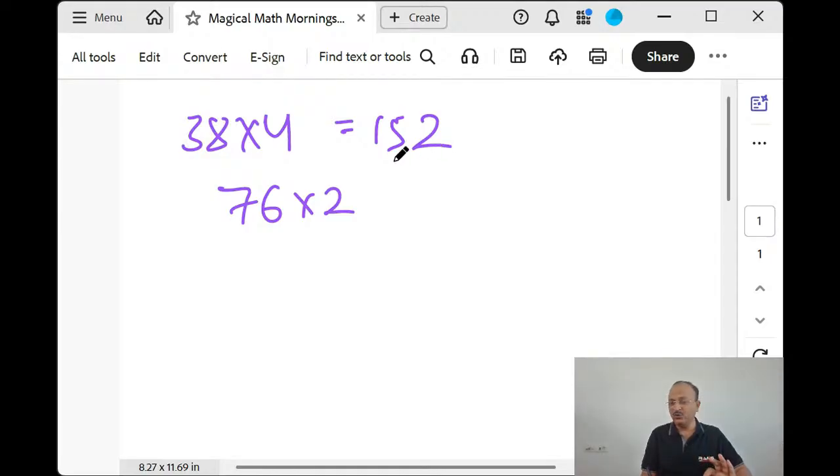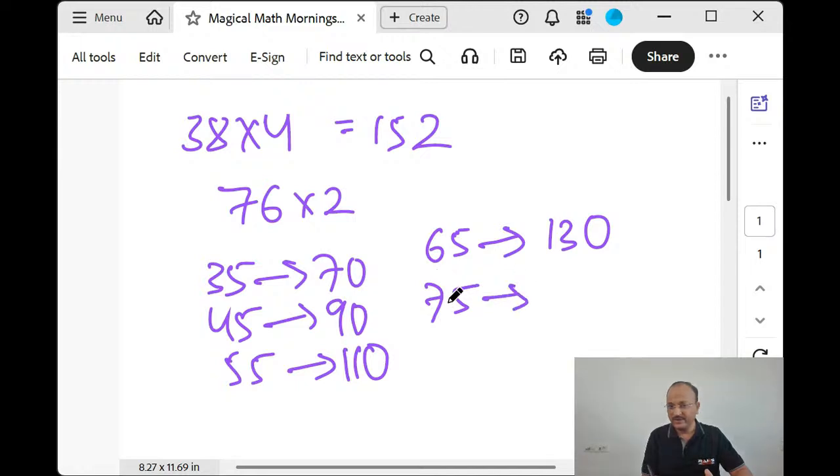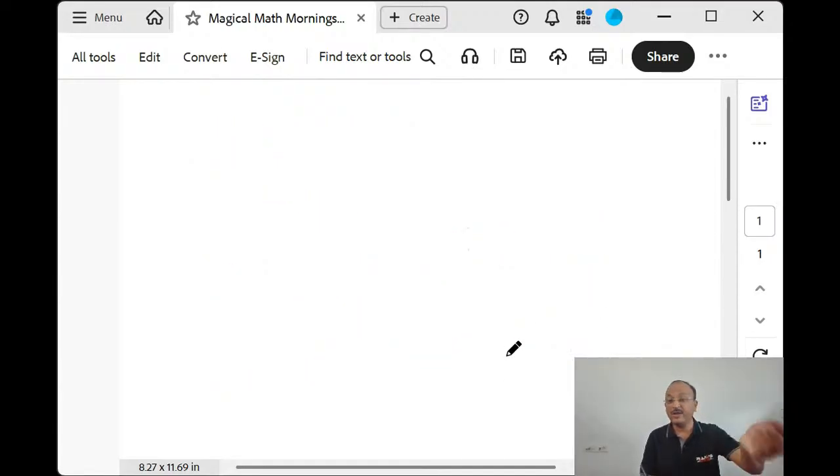Some familiar numbers we should remember, for example 35 double 70, 45 double 90, 55 double 110, 65 double, 60 double is 120, correct? No, 70 double is 140, so 65 double will come exactly in between, that is 130. So for 75, 70 double is 140, another 10 you add, you will get 150. 85 means 80 double is 160, so 85 double is 170. This method you can practice till you become more and more quick in this calculation.